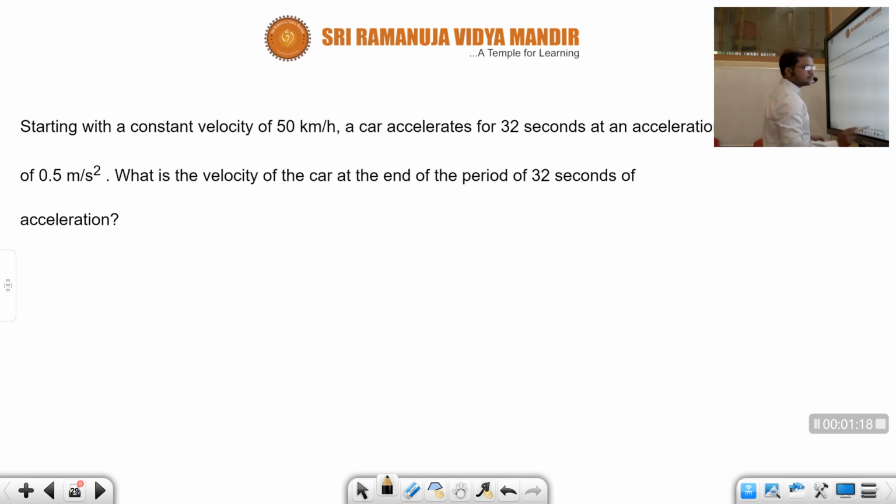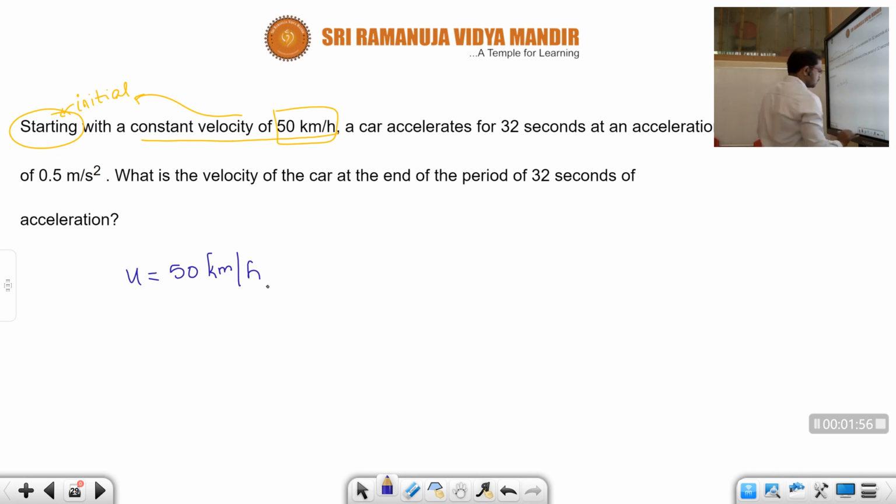Children, see here, once observe the given data. Starting with a constant velocity of 50 km per hour. What is this, children? Starting means initial only, no children? Initial velocity. Initial velocity we always represent with the letter u. So u is equal to 50 km per hour.